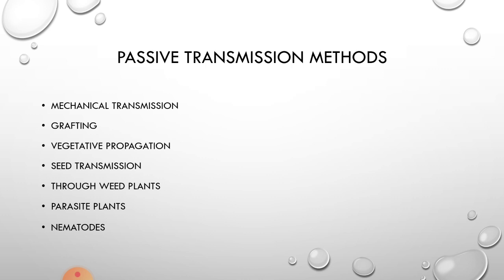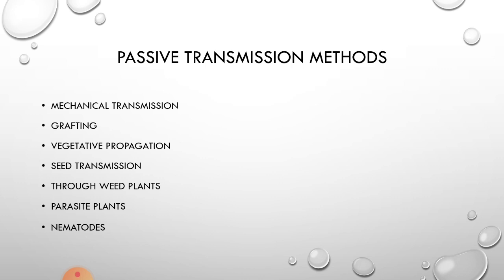All these things come under mechanical transmission, generally happening by the farmer directly or indirectly in his own field, through the gadgets he uses, improper agricultural practices, or he himself. Generally, this type of viral transmission is expected in plants which show mosaic type of symptoms.